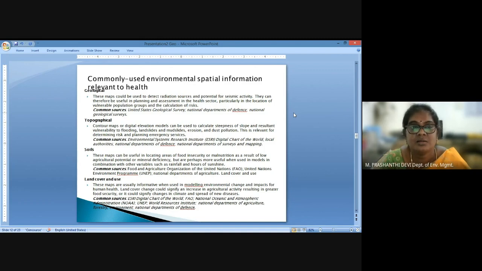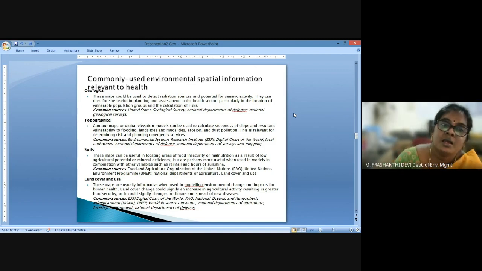So these kinds of data help us in identifying the basic landforms. Then we know soil maps are available from different sources like FAO and UNEP and the agriculture department. So this tells us the relationship between the soil type and the vegetation in an area, the moisture holding capacity of the soil, the stagnation of water in terms of the monsoon, and also cultivation patterns in an area.